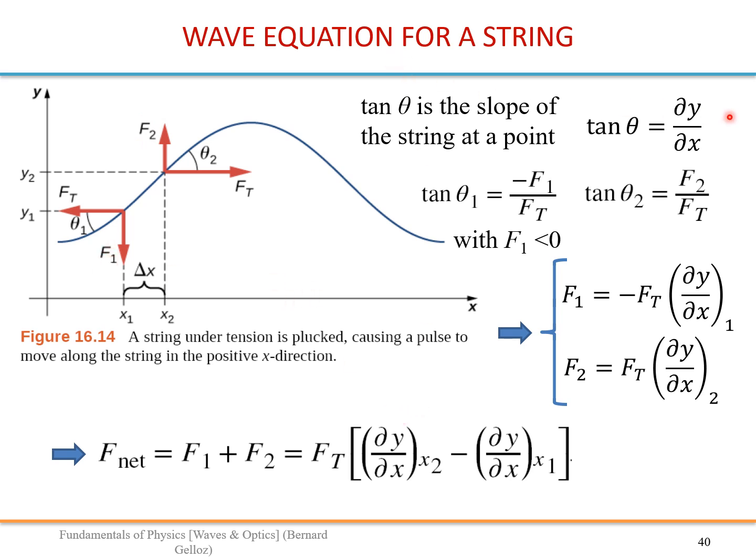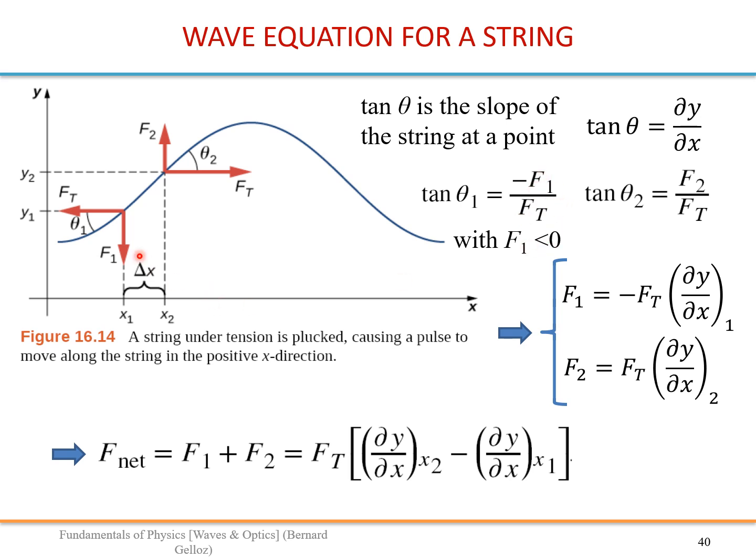Okay, so here we notice that the total tension is tangential to the string. So we can write that tangent theta 2 is equal to F2, positive number, divided by Ft, positive number, and tangent theta 1 is also equal to F1 divided by Ft.